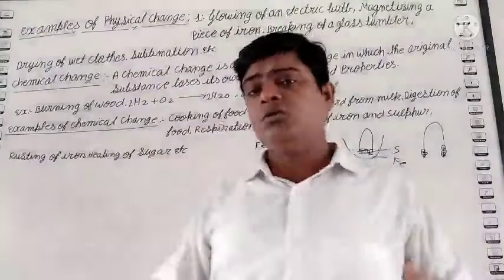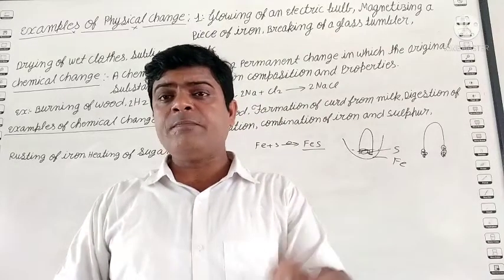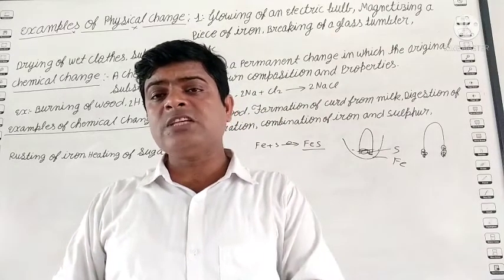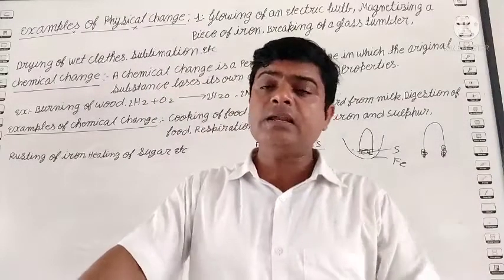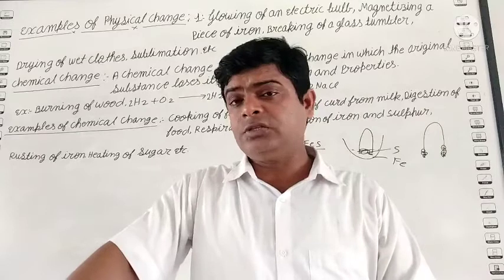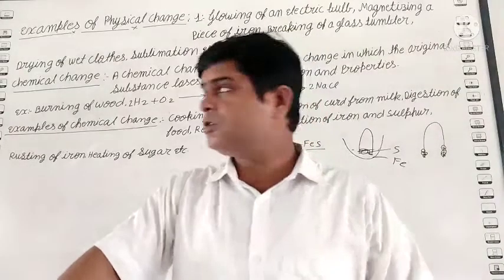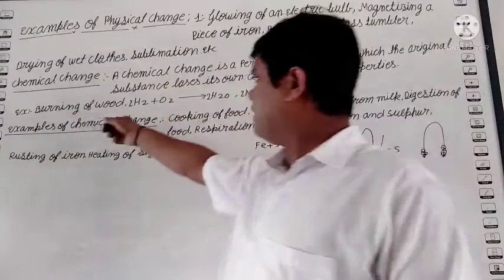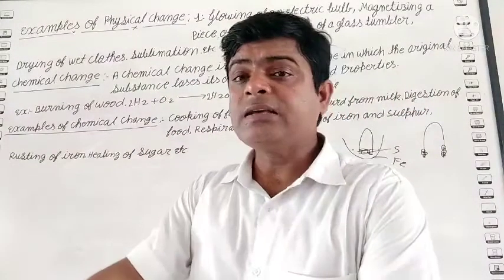Heating of sugar. You know, students, sugar is white in color, but after heating, it changes to black color. Once sugar changes from white to black, it is not possible to change it back to white. So this is a chemical change. And one more thing, students, burning of food is also a chemical change.